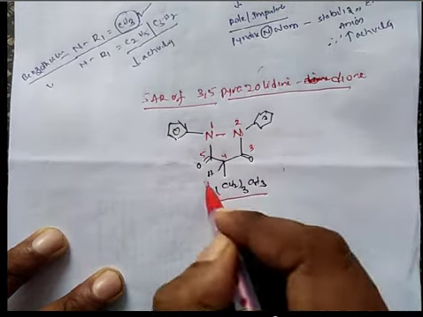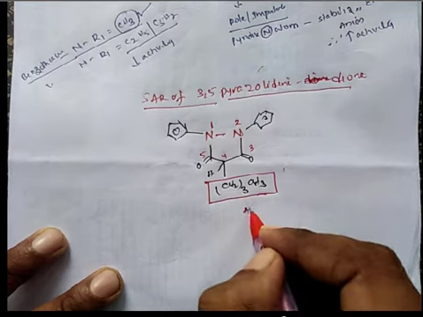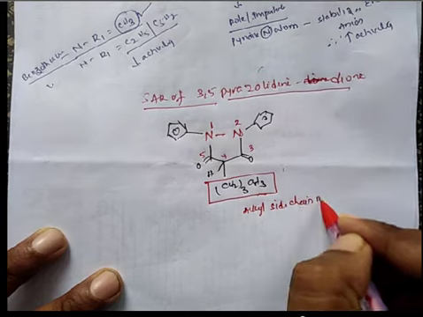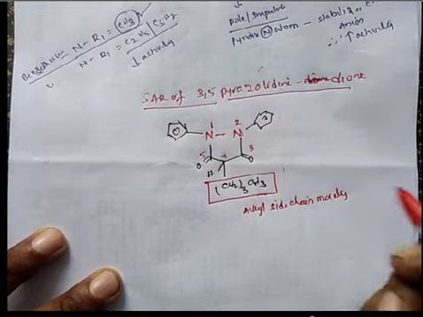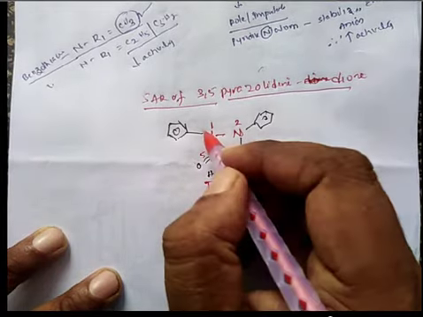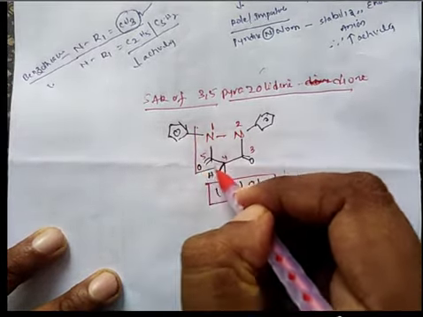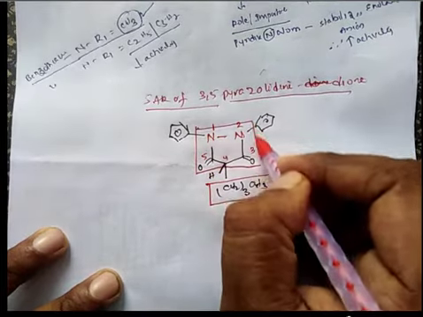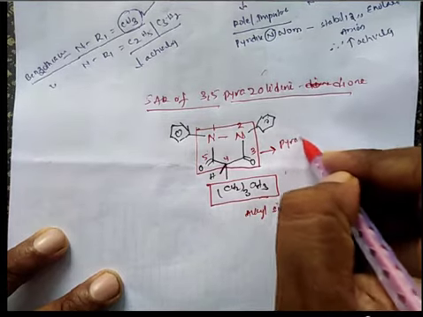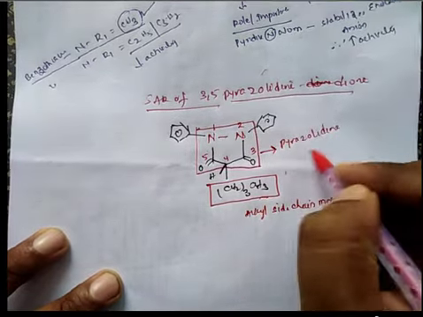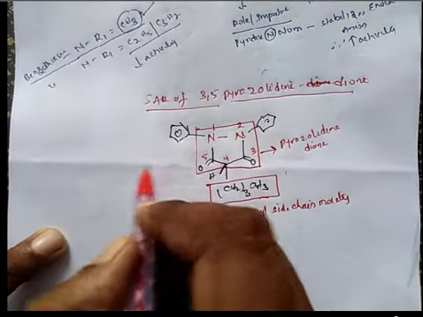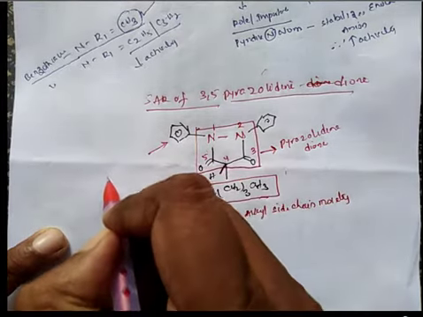This is the alkyl side chain moiety. This hydrogen is very important. This moiety is called the pyrazolidinedione moiety.